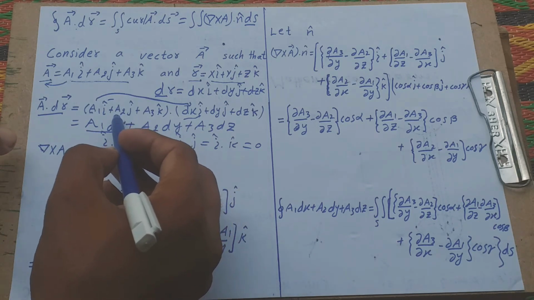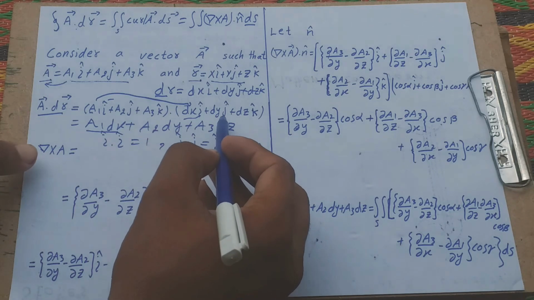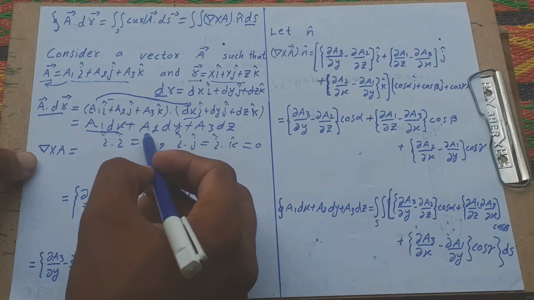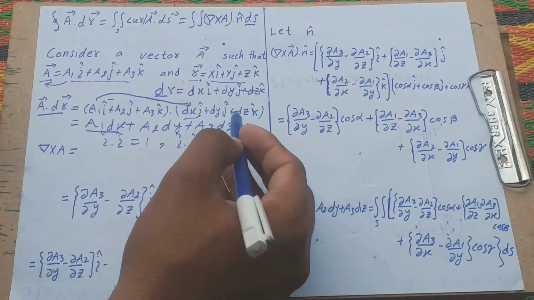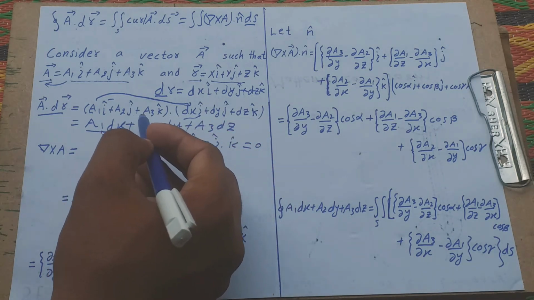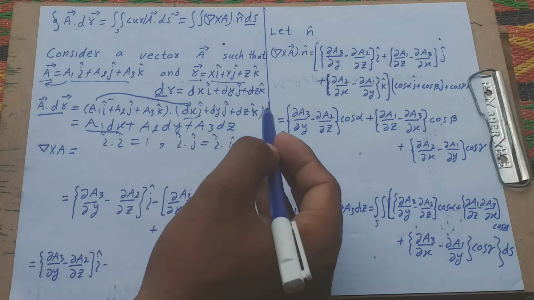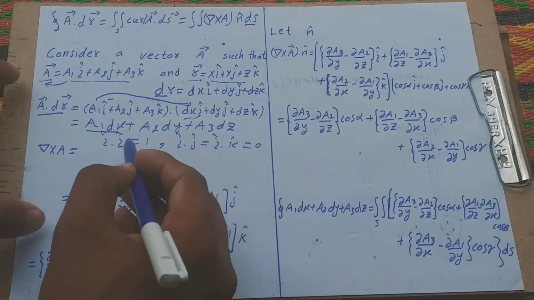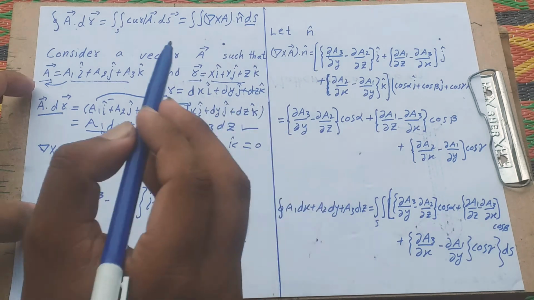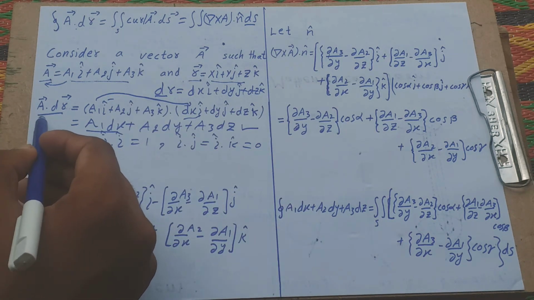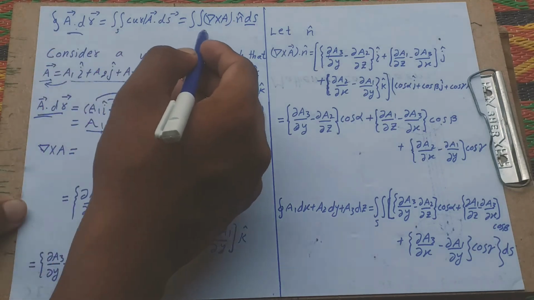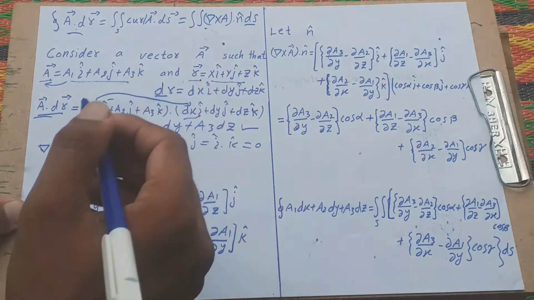And similarly A2 multiplied with dy gives A2 dy, and multiplied with the others, for example k and i, then j dot i is 0, j dot k is 0. Okay, understand? Then I write this, and here we prove what we already obtained, and now we obtain curl A.